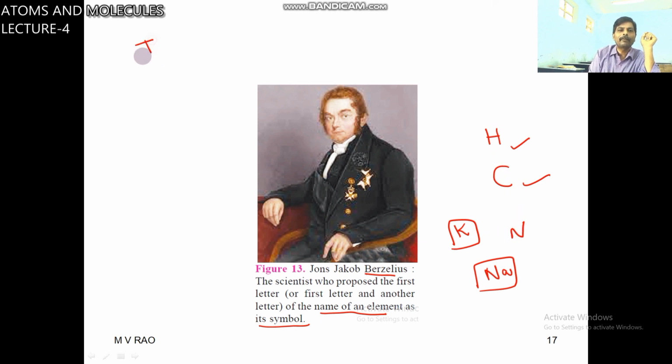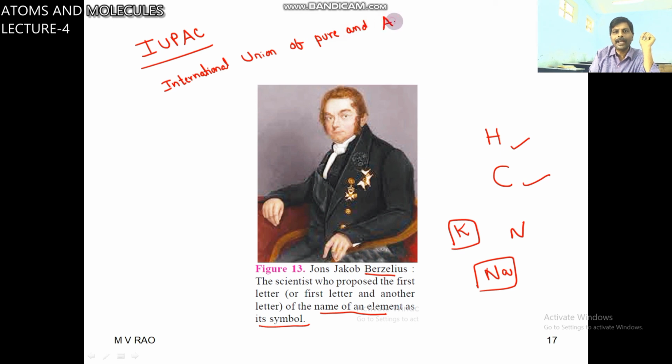You have to remember one more word, IUPAC. IUPAC means International Union of Pure and Applied Chemistry.